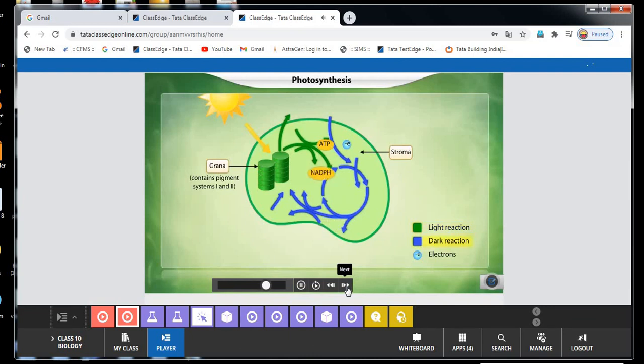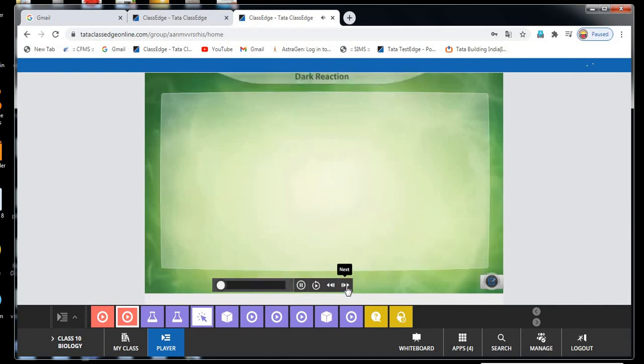In the dark reactions, ATP and reduced NADP, the products of the light reactions, are used to convert carbon dioxide to glucose. Glucose synthesis occurs in the stroma as a set of cyclic reactions called the Kelvin cycle or the C3 cycle. Let's learn more about this cycle.